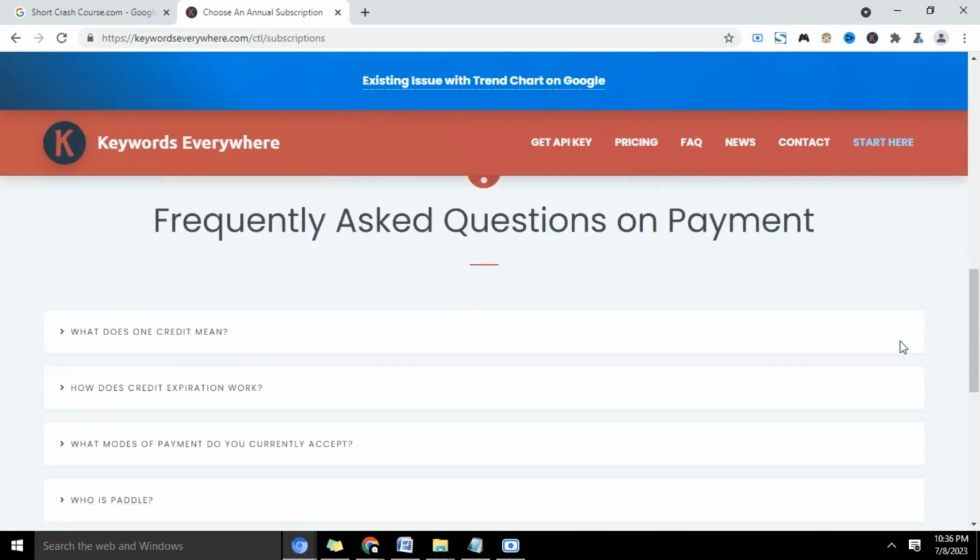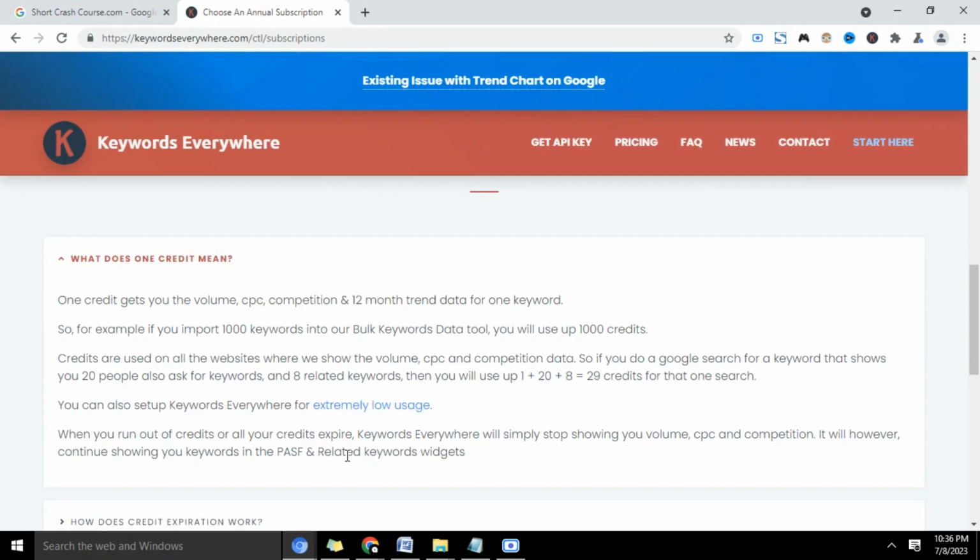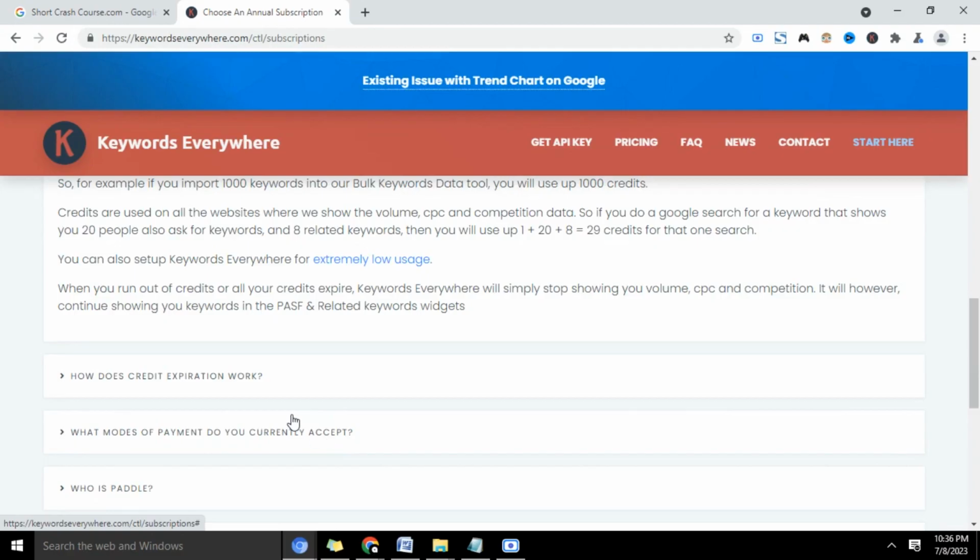So these are the frequently asked questions on Keywords Everywhere pricing. Okay. So what does one credit mean? You can get the answer here. One credit gets you the volume, CPC, competition, and 12-month trend data for one keyword. So for example, if you import 1,000 keywords into a bulk keyword data tool, you will use up to 1,000 credits. Okay. So how does credit expiration work?